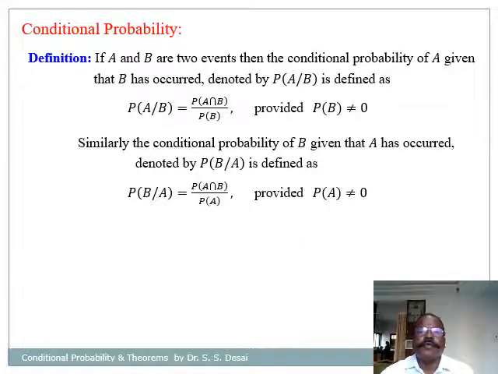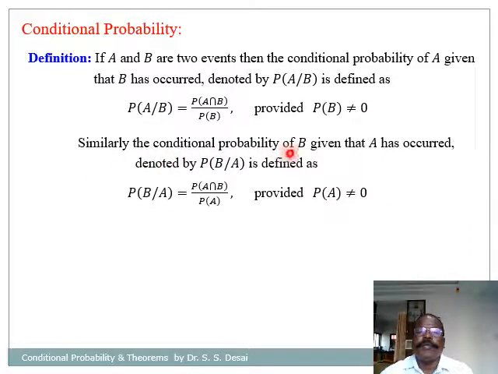Define conditional probability. If A and B are two events, then the conditional probability of A given that B has already occurred is denoted by P(A|B) and is defined as P(A|B) = P(A ∩ B) / P(B), provided P(B) is not equal to 0.